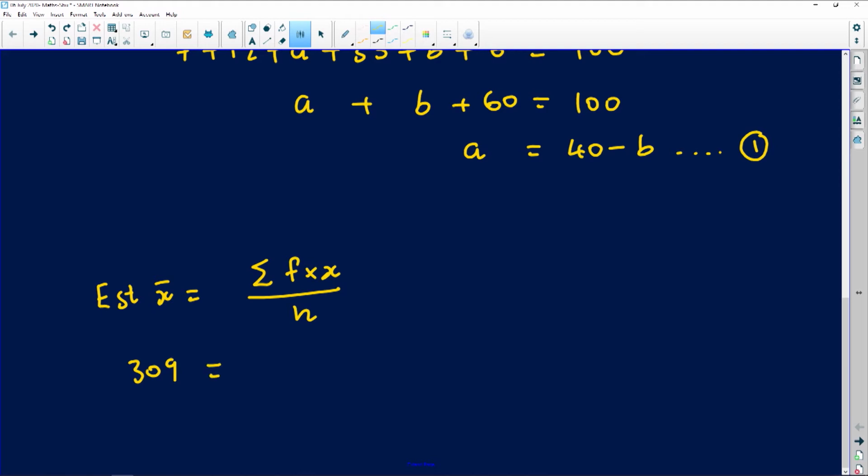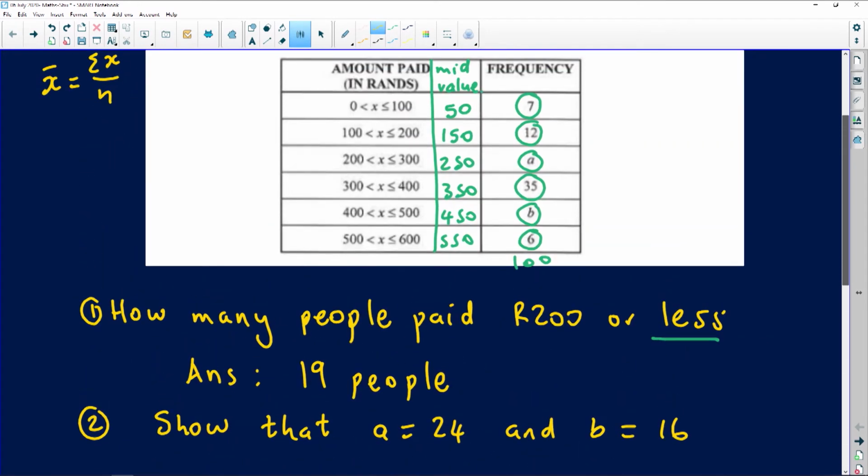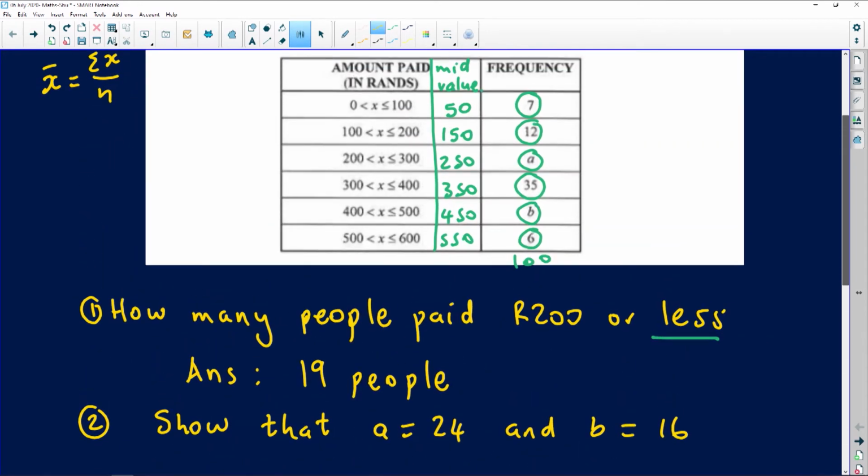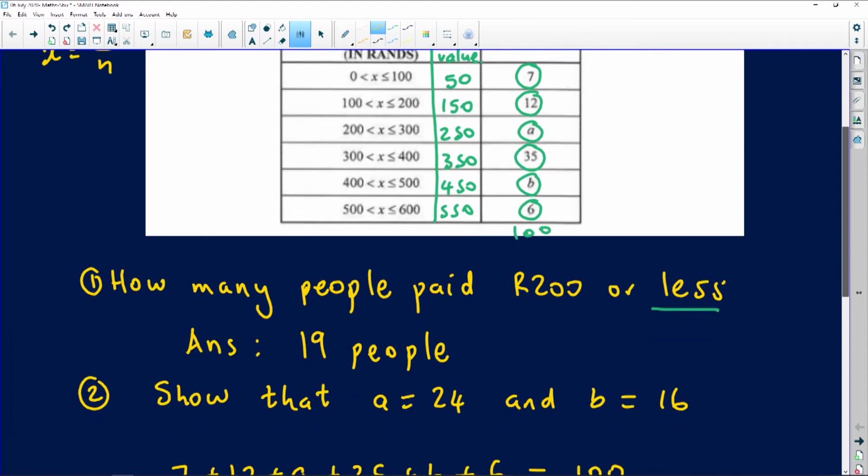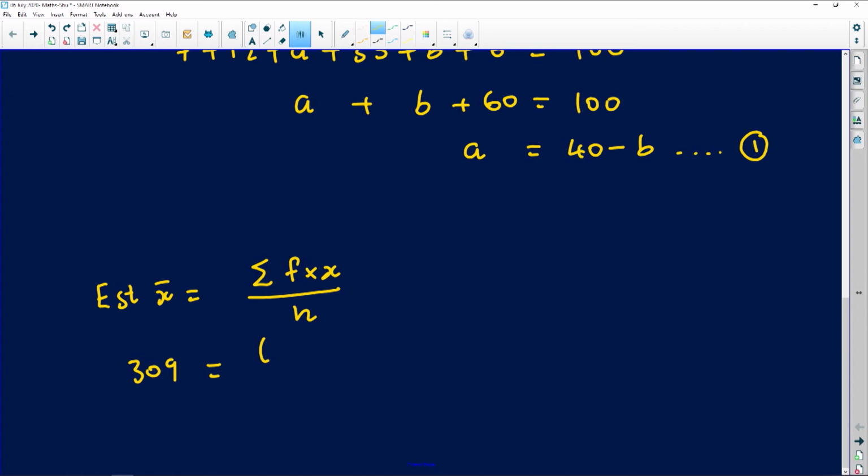The sum of the frequencies, let's go look at what we have. We know that we've got 50 rands appearing 7 times, 150 rands appearing 12 times, and so on. So let's see what the equation is going to look like. We're going to have 50 multiplied by 7, added with 150 multiplied by 12, added with A multiplied by the value there, which is 250. Let's keep the consistency: 250 was paid by A people.